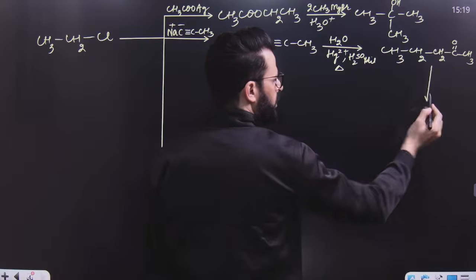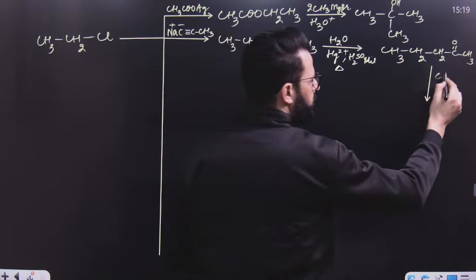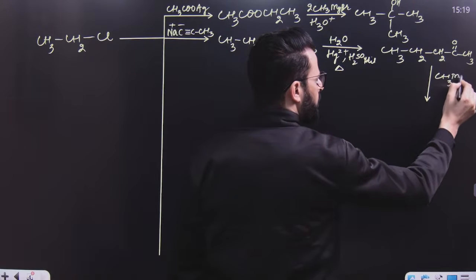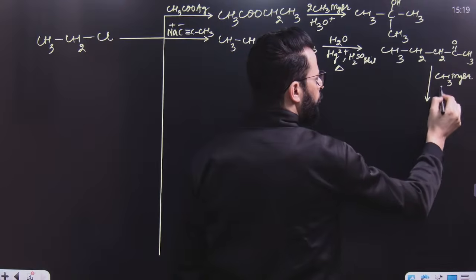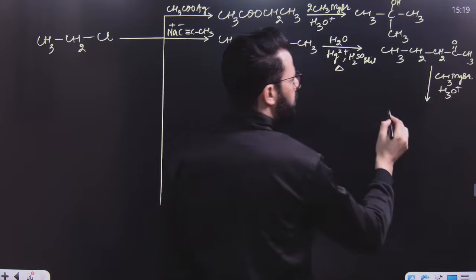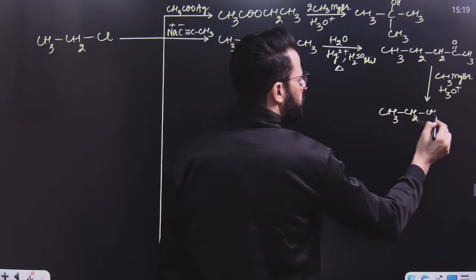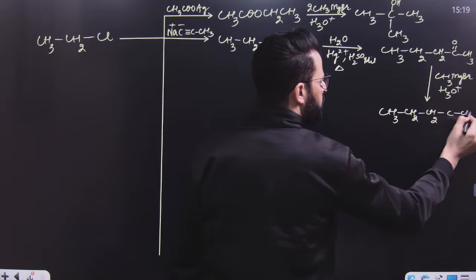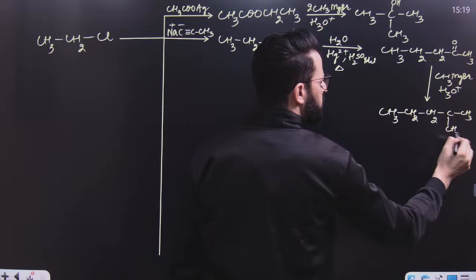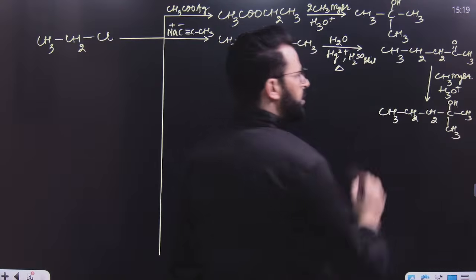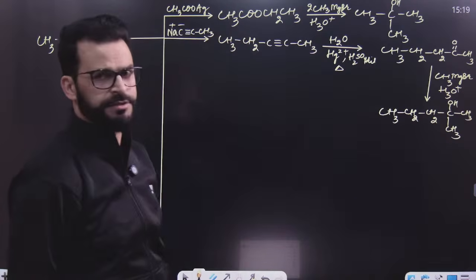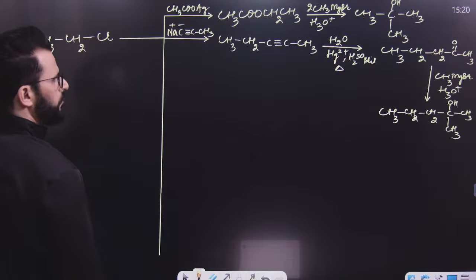Have a look. This ketone on treatment with Grignard's reagent, for example CH3MgBr followed by hydrolysis, what will be the product? The product will be CH3CH2CH2C(CH3)(CH3)OH. I mean to say this will be the product. A tertiary alcohol will be the product.